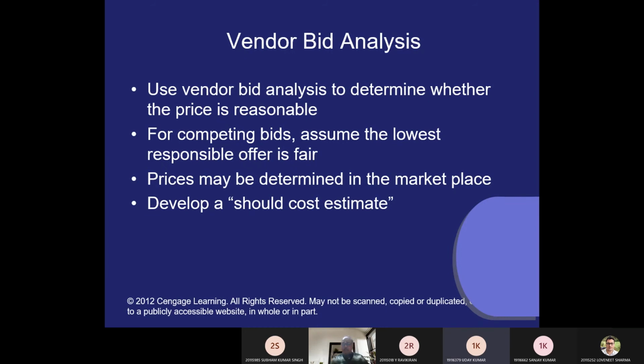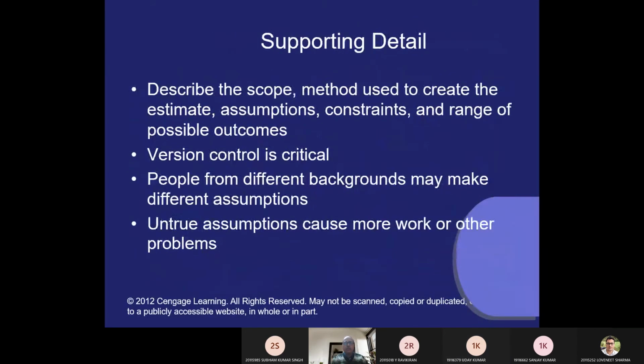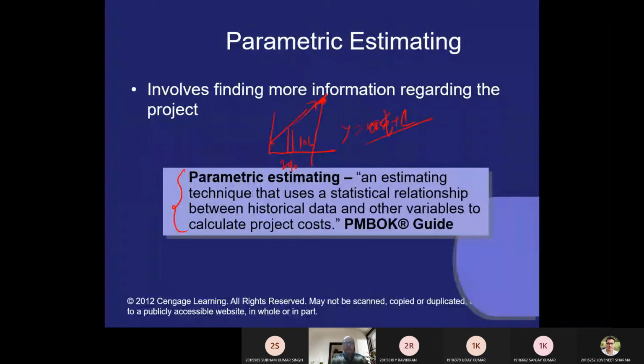Parametric method. Okay. In the parametric method, what you are doing is calculating the projected cost. For example, if you are developing software, and you have already done a similar type of project in 2010, or in a knowledge base you already know that developing a banking related module cost, say, 5 lakh rupees in 2010.